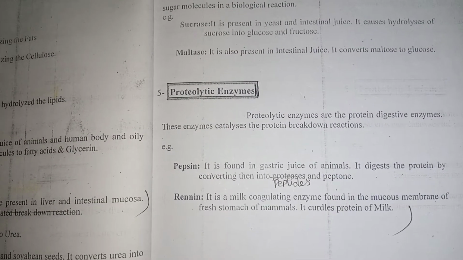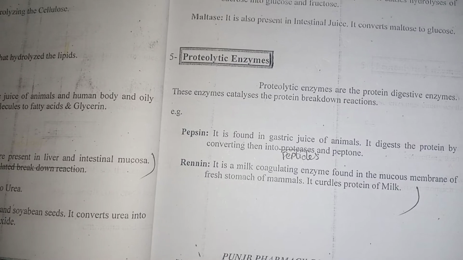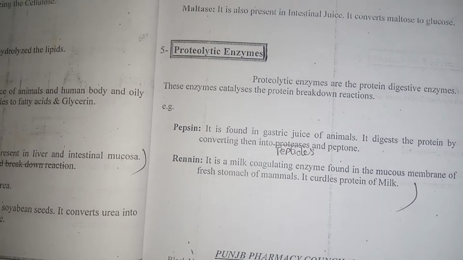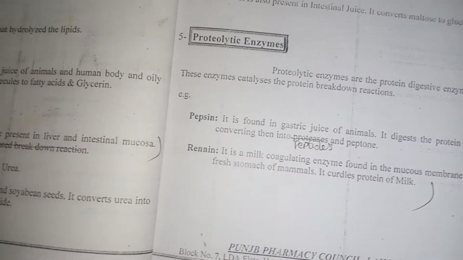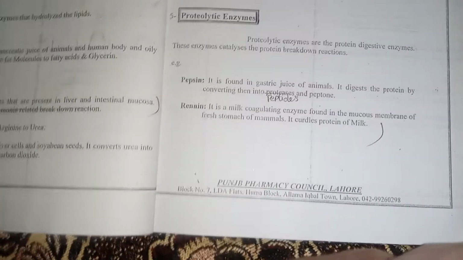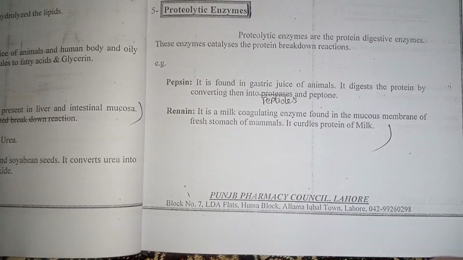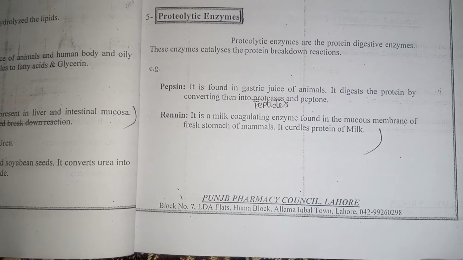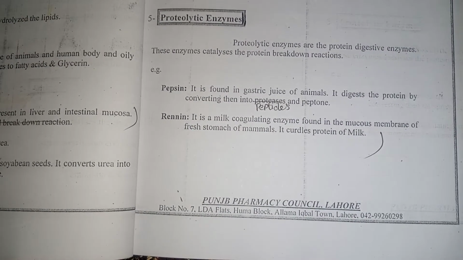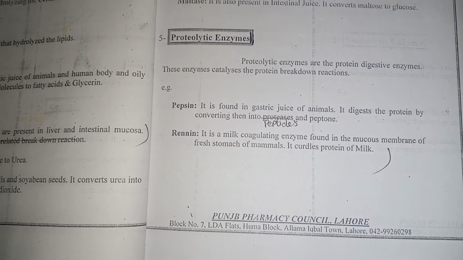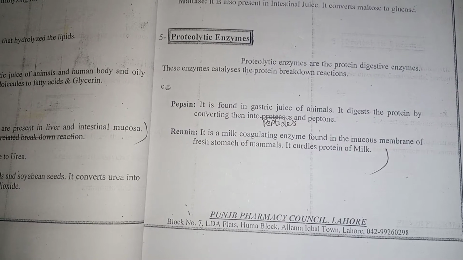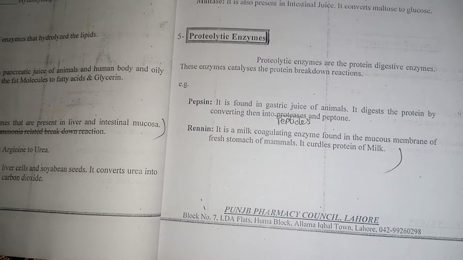It digests the protein by converting them into peptides and peptone. Rennin is a milk coagulating enzyme found in the mucous membrane of fresh stomachs of mammals. It curdles protein of milk.